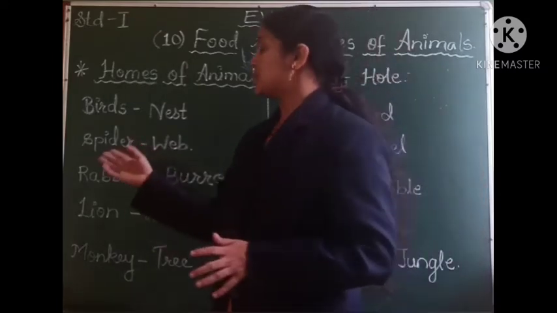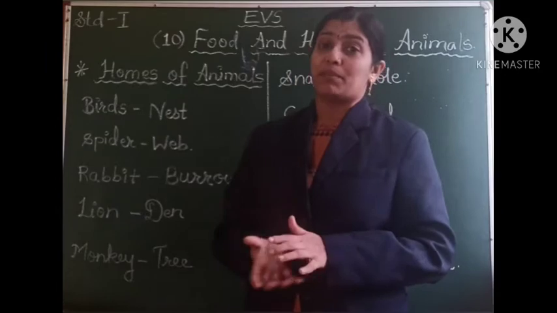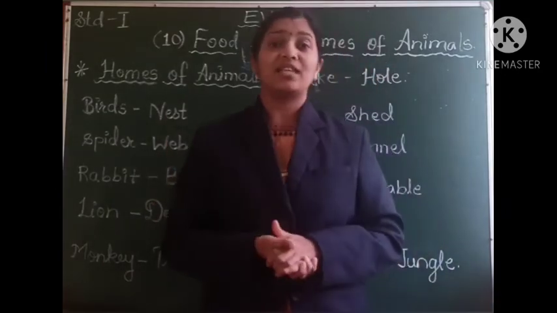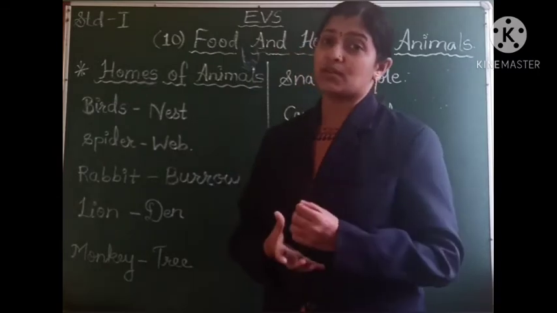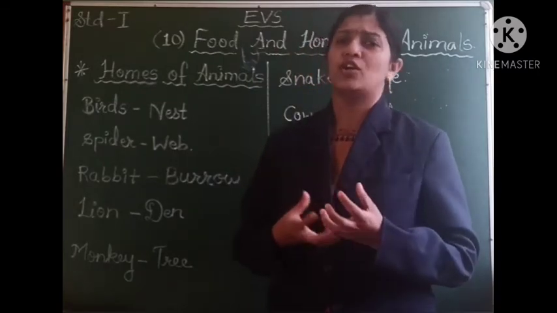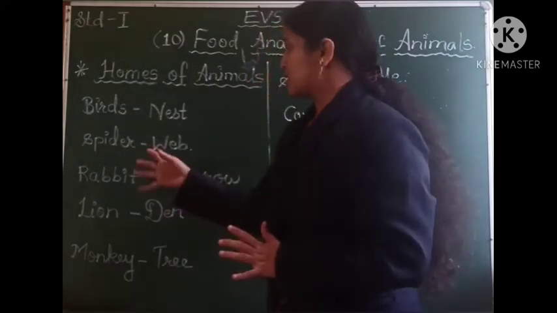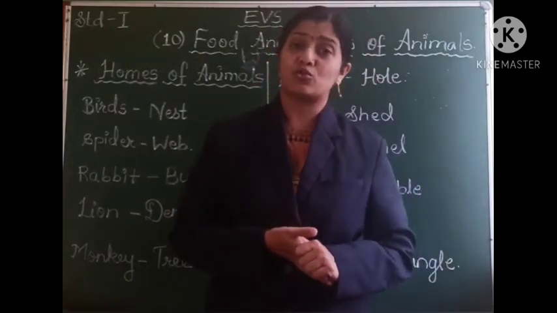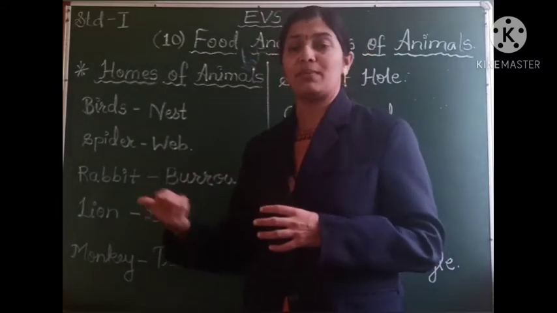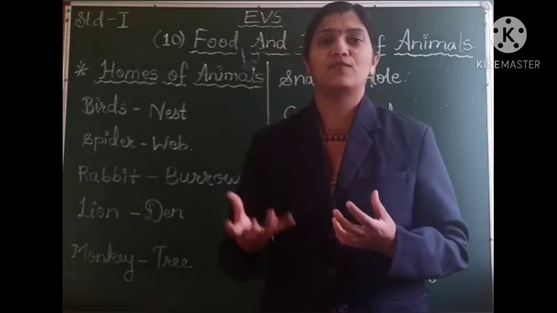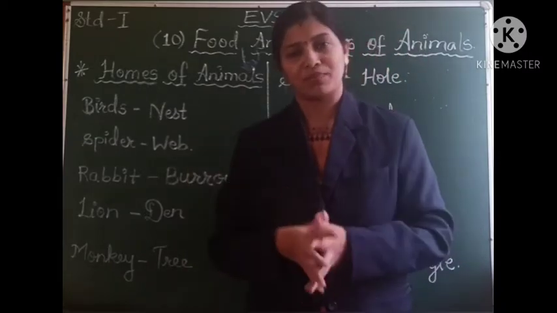The next is a spider. The insect spider makes a web, and this web is made from a silk material which is generated from its body itself. Also some prey or small insects get stuck in this web, and the spider also gets food because of this web, and it lives in that same web.